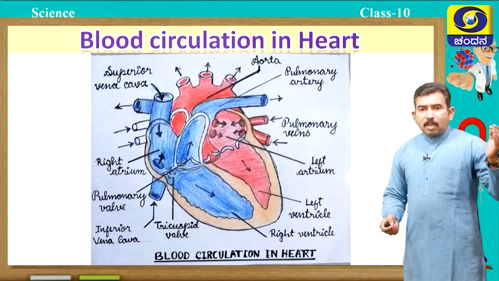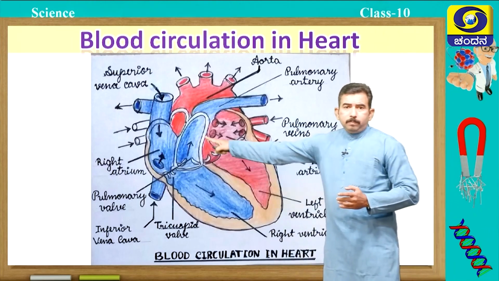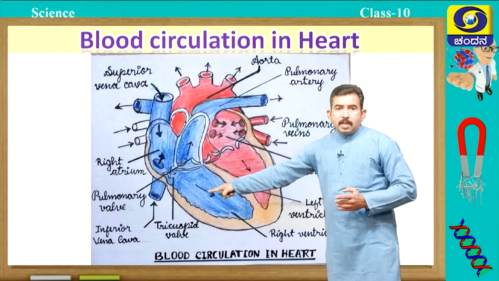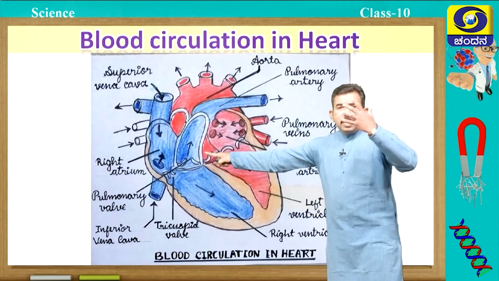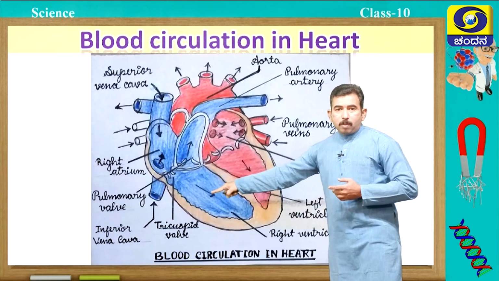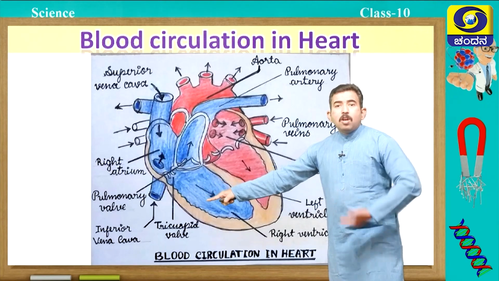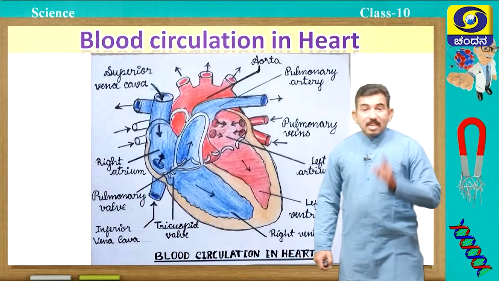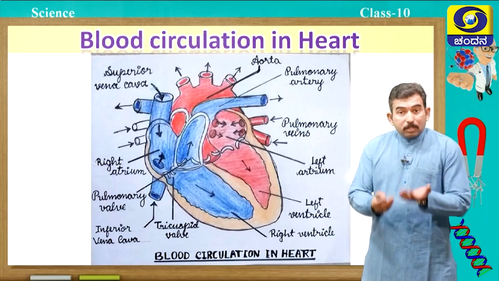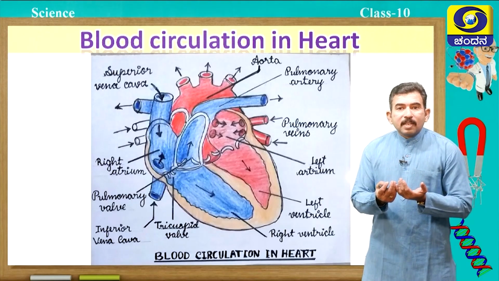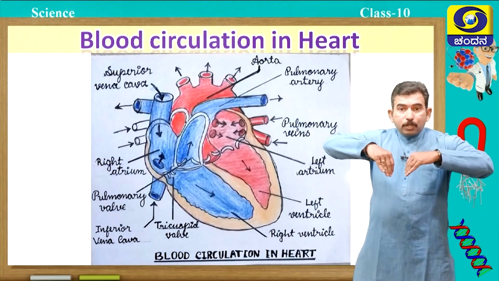How will they transport it back to the heart? Of course, you can observe here the superior vena cava and inferior vena cava. Remember students, the superior vena cava brings the deoxygenated blood from the upper part of the body, and the inferior vena cava brings the deoxygenated blood from the lower part of the body. Now, the right atrium relaxes because it receives the deoxygenated blood, and when this right atrium contracts, blood pours into the right